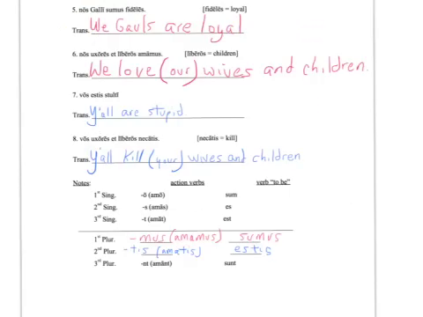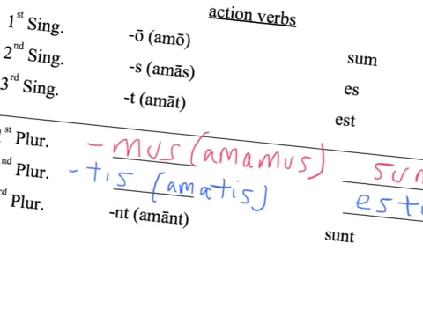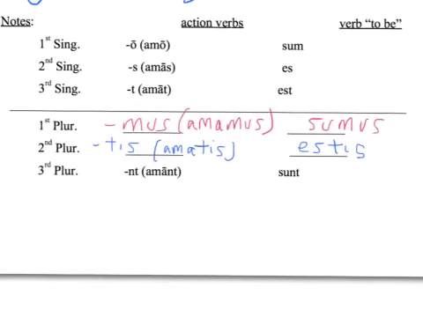This has the full thing for you to look at, and you'll see our examples of a full verb, conjugated it's called. We have amo, amas, amat, amamus, amatis, amant, and that means I love, you love, he, she, or it loves, we love, y'all love, they love. You also have the linking verb to be, and this would be sum, I am, es, you are, est, he is, sumus, we are, estis, y'all are, and sunt, they are.